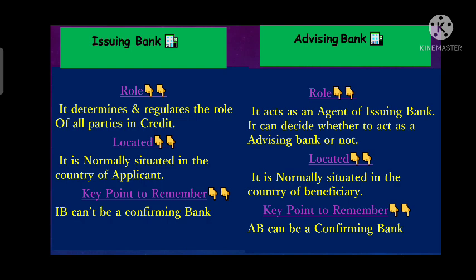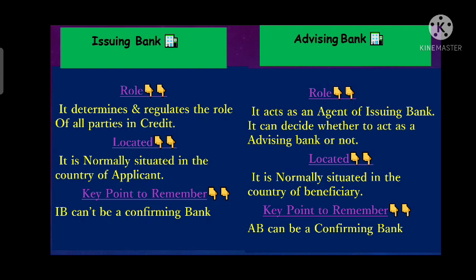One of the most important points which we need to understand and must know: the issuing bank can't be a confirming bank. Why can't it be a confirming bank? Why is there a role of a confirming bank in an LC? The confirming bank's role is required when the beneficiary has doubt about the creditworthiness of the issuing bank.